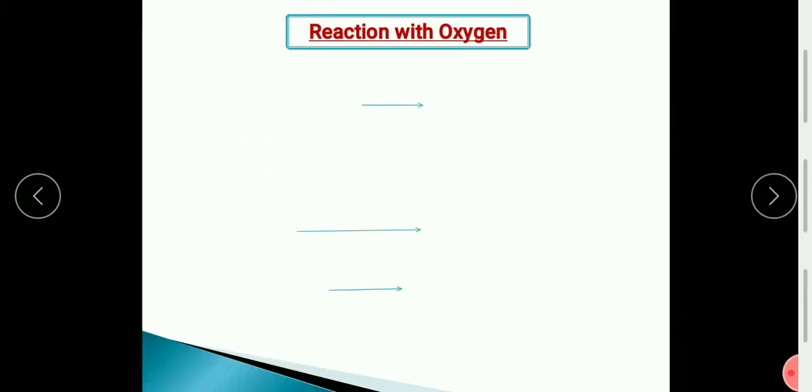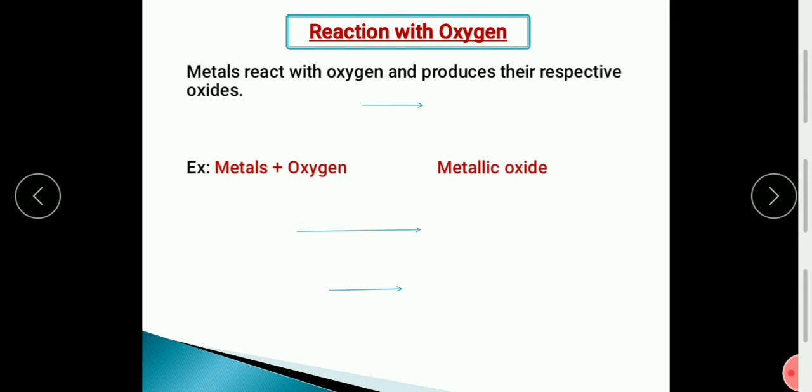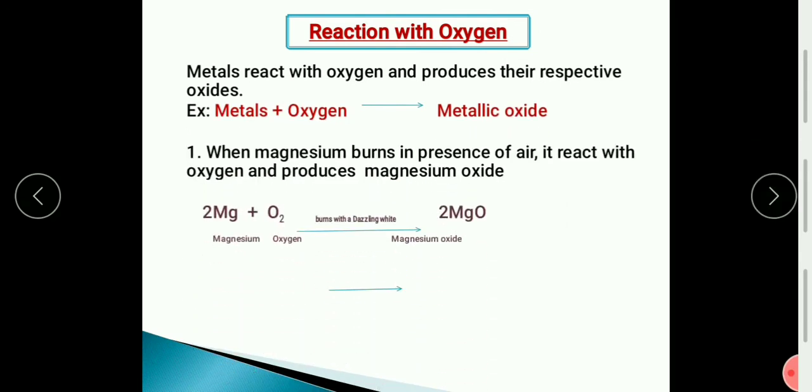So first is reaction with oxygen. Metals react with oxygen to form their respective oxides. Even non-metals also react with oxygen and form their oxides. So first, we will learn about metals. Metals react with oxygen and form metallic oxide. The first example is magnesium.